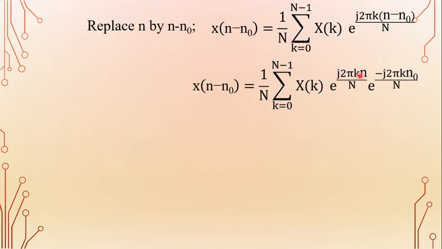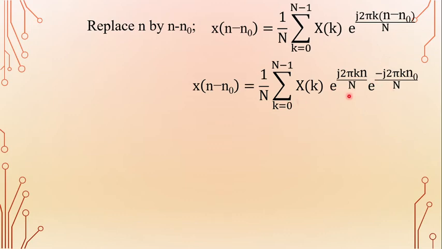e power j 2 pi k n by capital N into e power minus j 2 pi k n naught by capital N. So e power a plus b is written as e power a into e power b, and that exponential term is arranged like this.